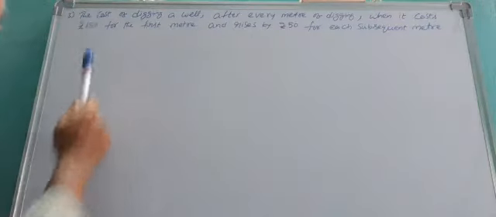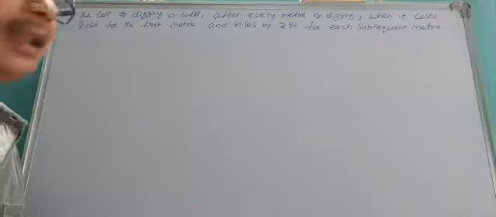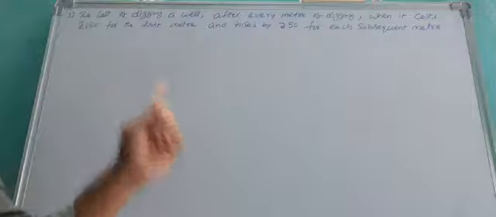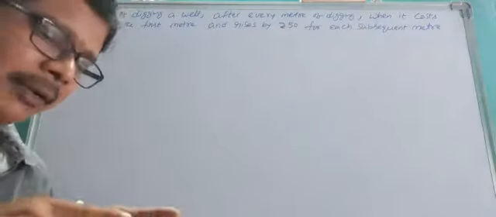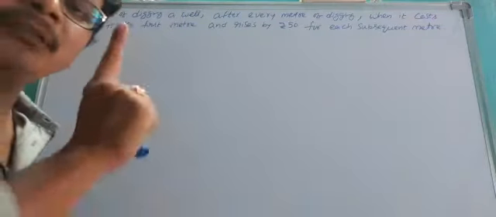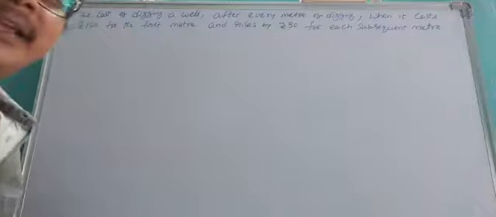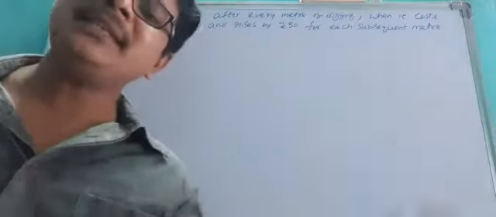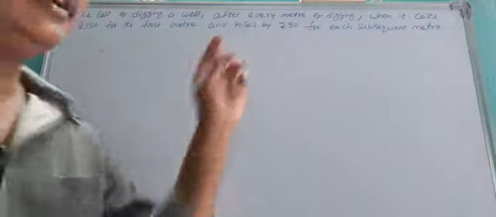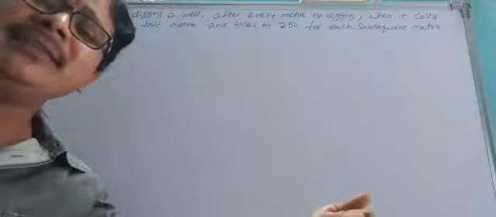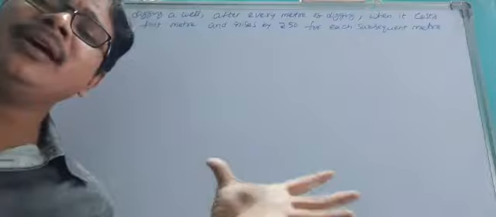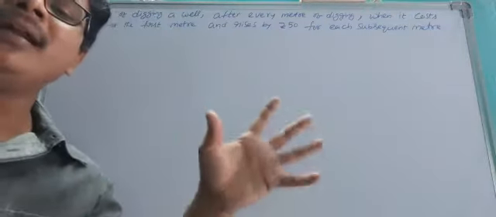Okay, next question. The cost of digging a well: it costs 150 rupees for the first meter and raises by 50 rupees for every subsequent meter. After completion of 1 meter, you pay 50 rupees for every subsequent meter. This is one of the situations. Check whether the terms involved in this situation are in AP or not.